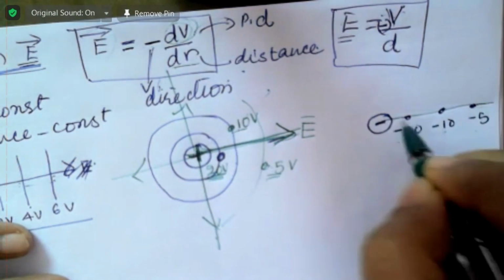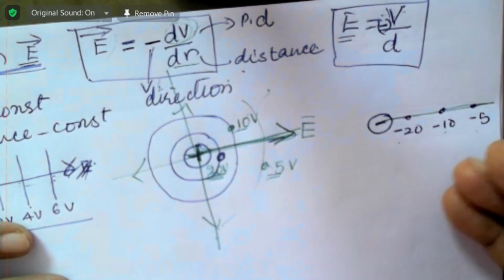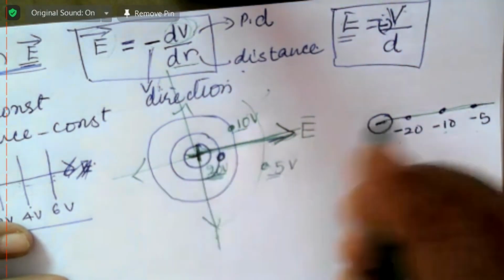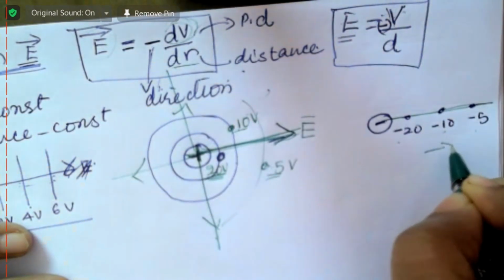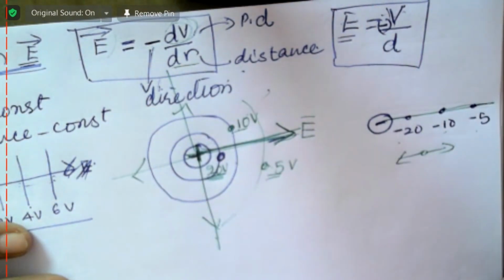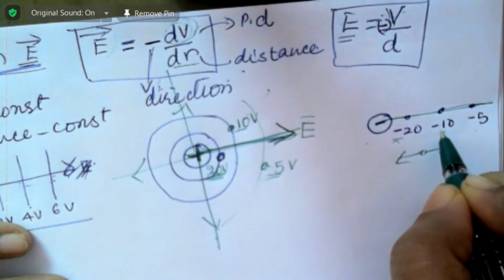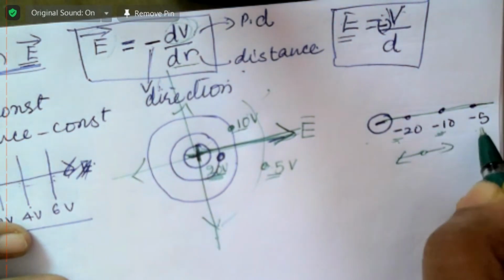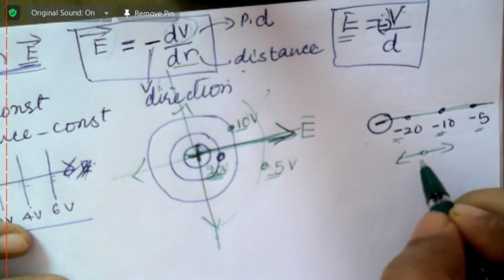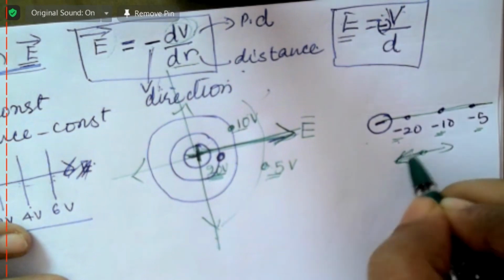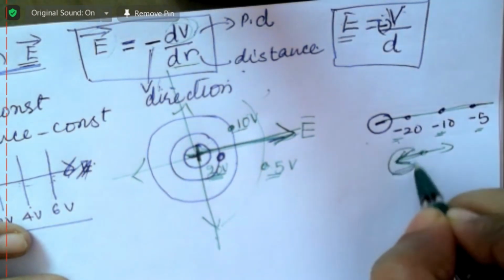So what is the direction of electric field? Decreasing potentials. Which way is the potential decreasing? To the right or to the left? To the left, because negative 20 is smaller than negative 10. Negative 10 is smaller than negative 5. So the potential is decreasing this way. Fine. So the electric field direction also should be this way.